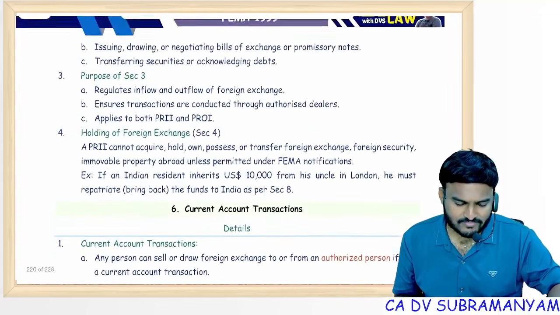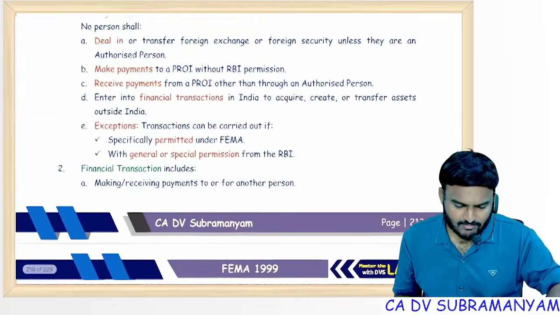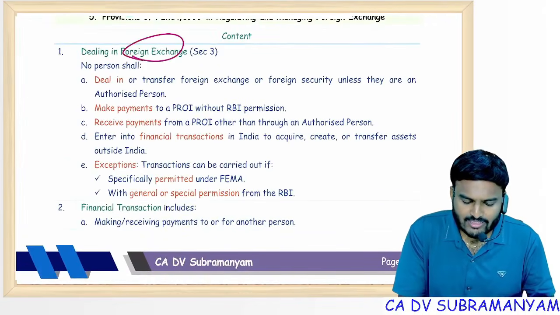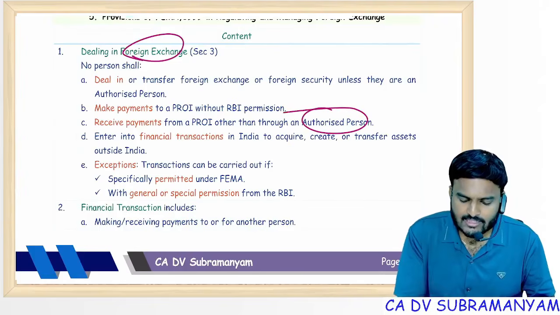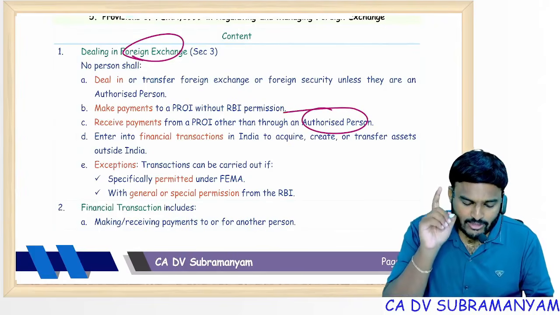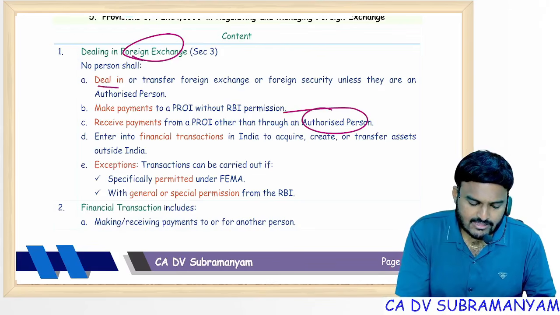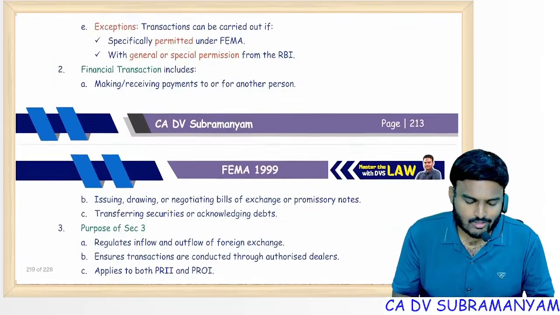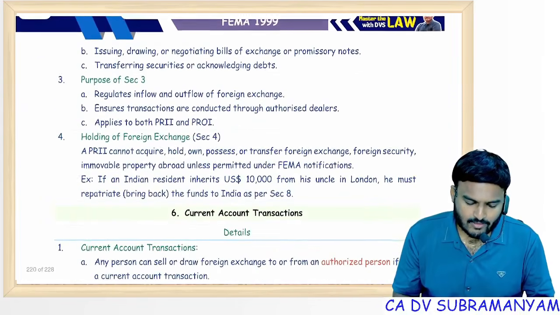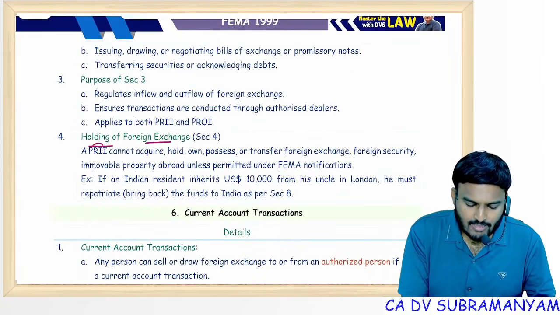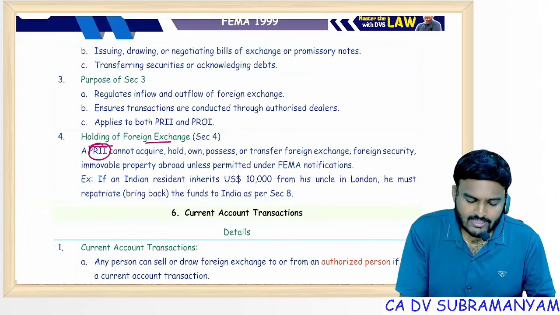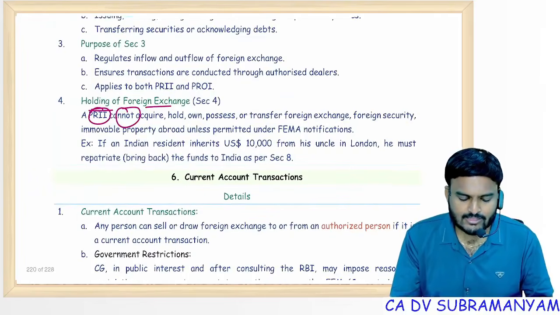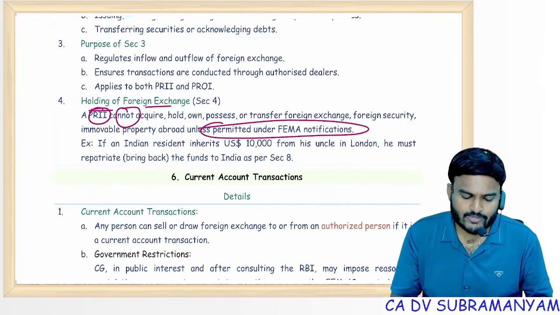Gift, let's see, but before that, Section 3: if you want to deal with foreign exchange, you can deal only through an authorized person. Other cases, dealing, making payments, receiving payments, financial transactions, allowed or not allowed? Not allowed. Next one, holding of foreign exchange. I'm talking about only residents. A resident cannot acquire, hold, own, possess foreign exchange or foreign securities unless permitted under FEMA notification.